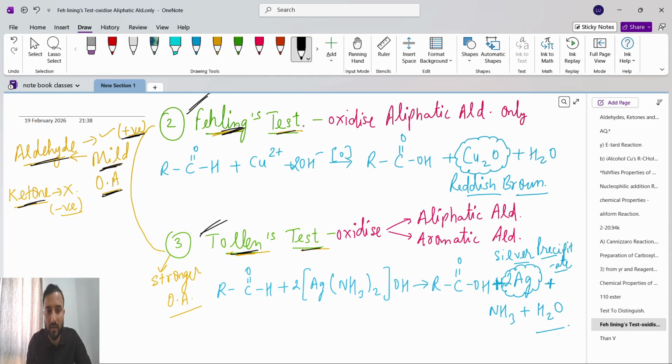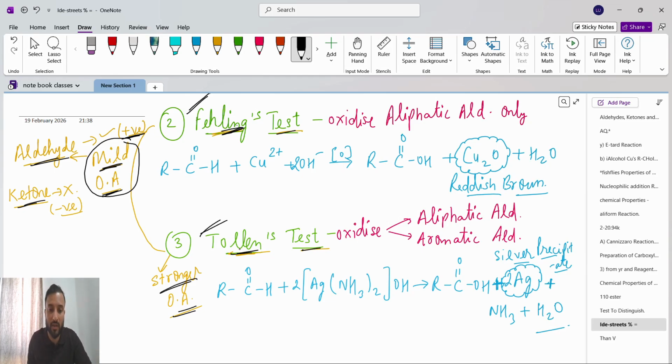Okay, if you compare Fehling's solution and Tollens reagent, both are mild oxidizing agents, but which of the two is stronger? Tollens reagent is the stronger oxidizing agent.